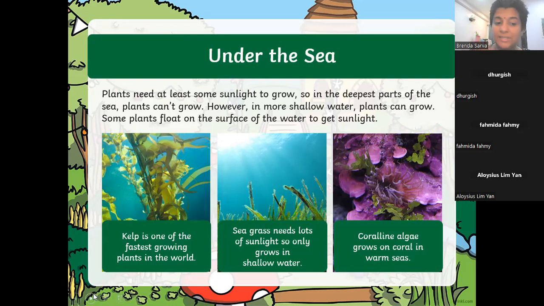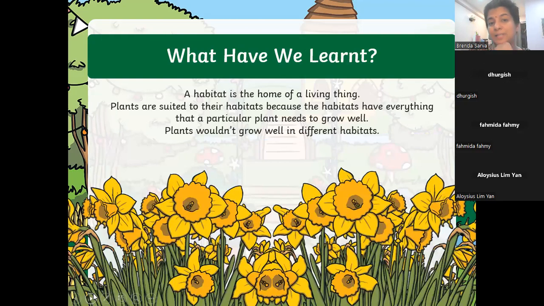We have seen that all these are different habitats. Tell me, what have we learned? A habitat is the home of a living thing. Plants are suited to their habitat because the habitat has everything that particular plant needs to grow well. Plants wouldn't grow well in different habitats. Sometimes they do try to bring a plant to a different habitat to see if it grows.